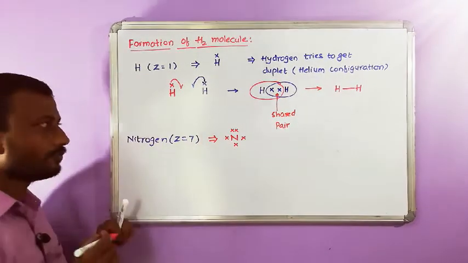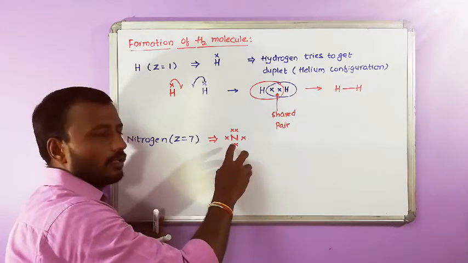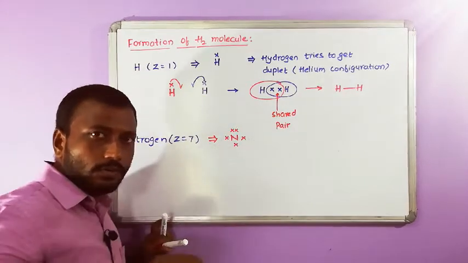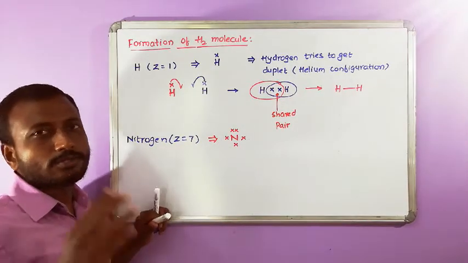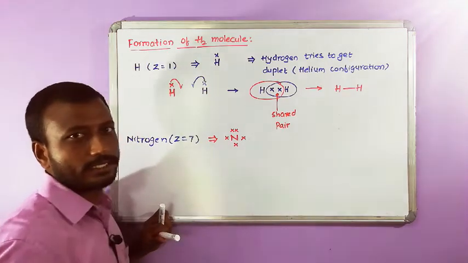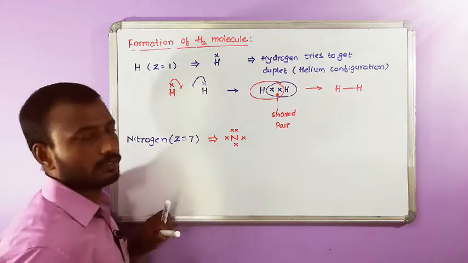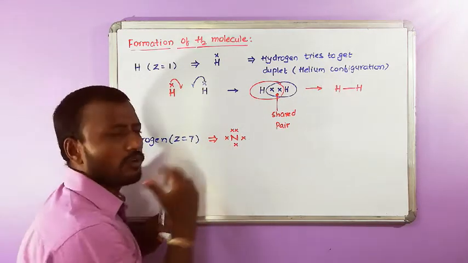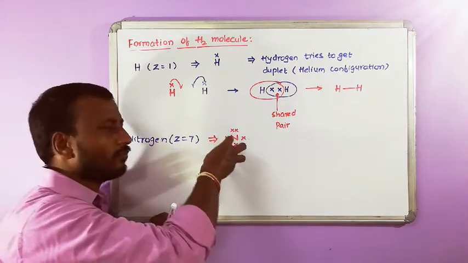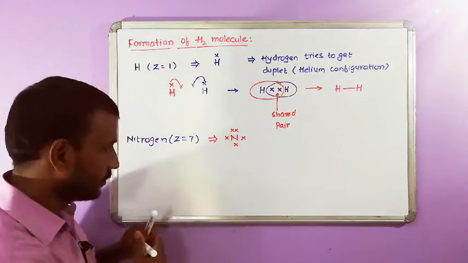This is the structure. Now, how many electrons short of 8? There are 5 electrons in the valence shell of nitrogen, so nitrogen is short of 3 electrons to get the octet. So nitrogen wants to form how many bonds? 3 bonds. When nitrogen wants to form 3 bonds, it has to share its 3 electrons.